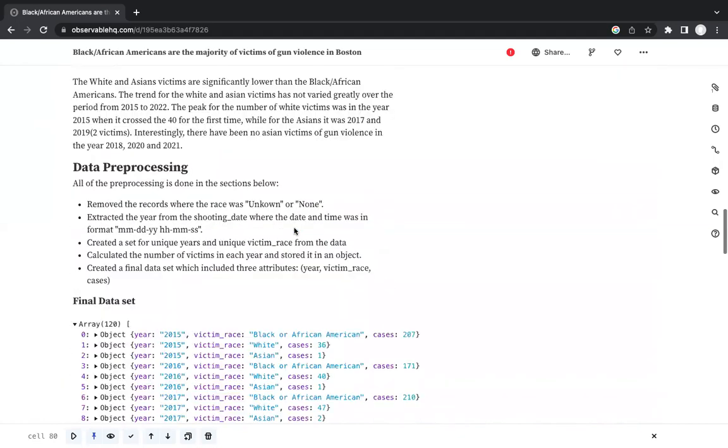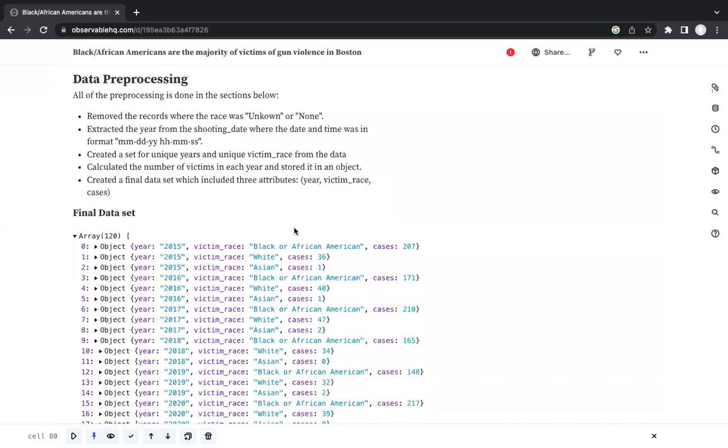Now for the data pre-processing, we did a few steps so that our data could fit the visualization. We first began by removing the records where the victim race was not mentioned or was unknown. Secondly, the shooting date was given in the format of a date and time, so we had to extract the year from it, and then we created a set of unique years and the victim races recorded in the data set.